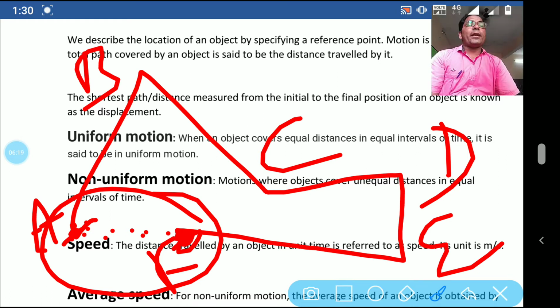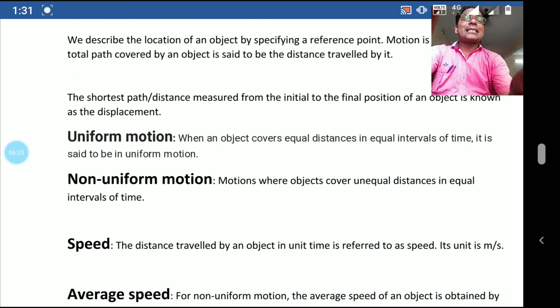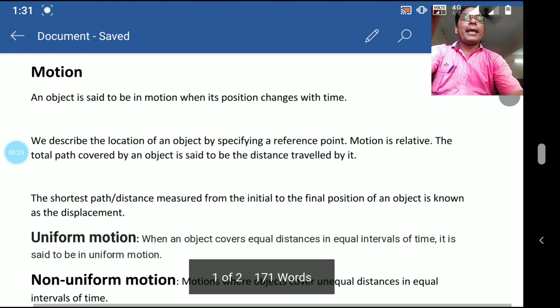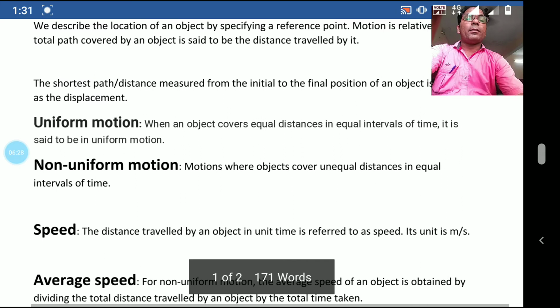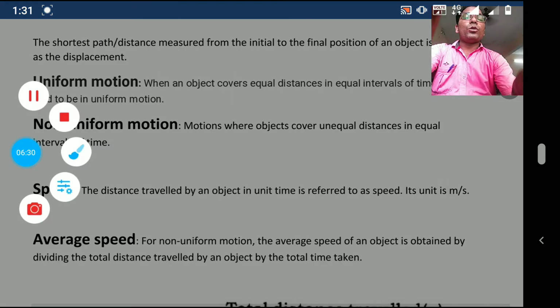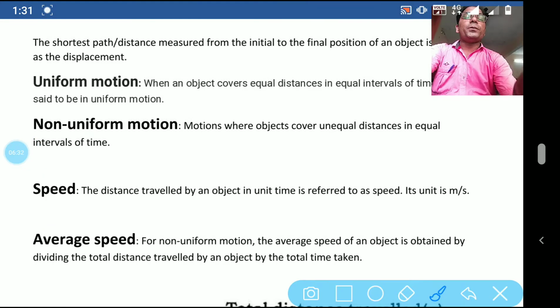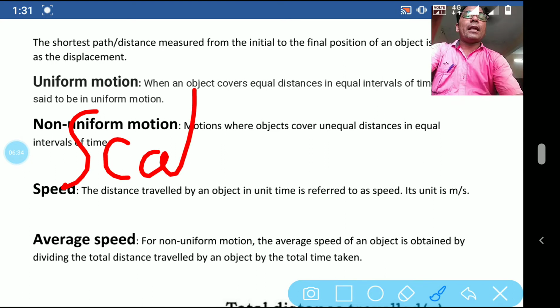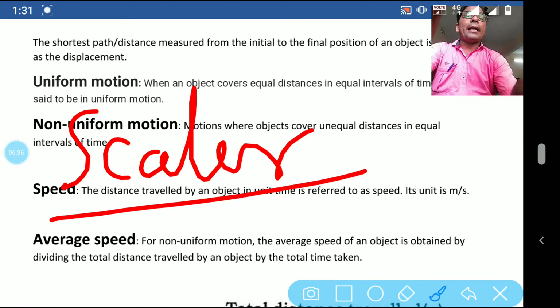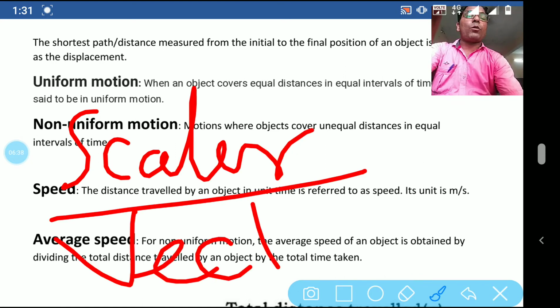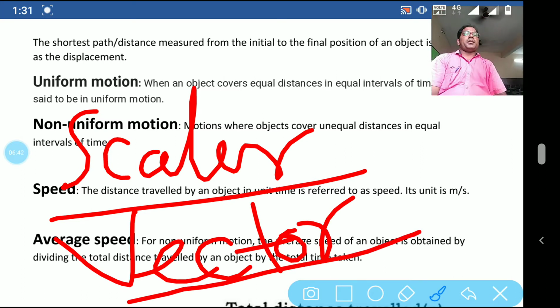One more thing, students, there are two types of quantity. One is scalar quantity, I already explained in the previous topic. So just to remind you, the first one is scalar quantity and the second one is vector quantity. So what are these scalar and vector quantities?